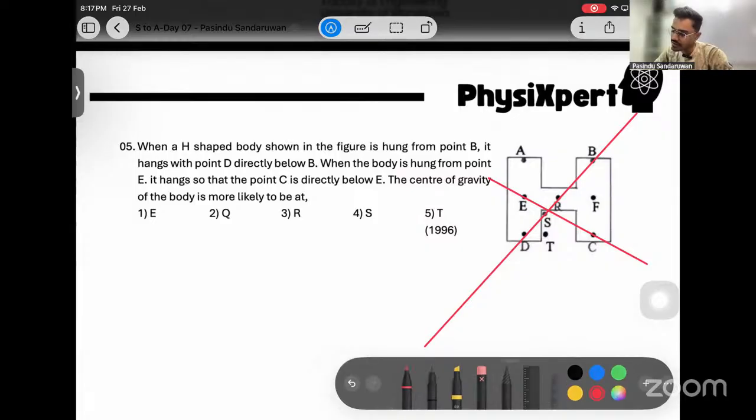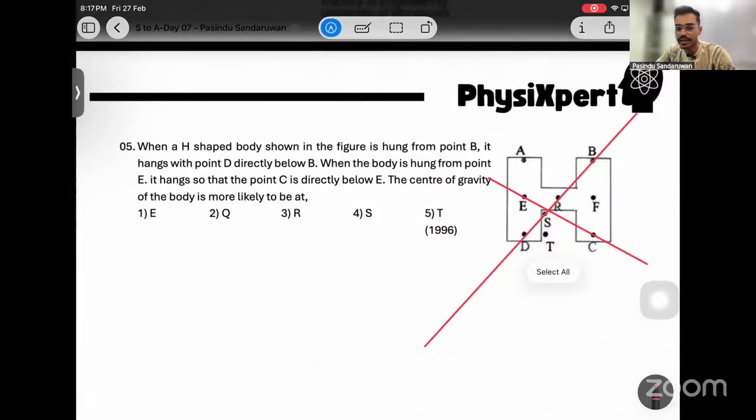Now, the center of gravity is most likely to be at the point where both these lines intersect, right? Because if it is hung from one point, a simple theory, always the hanging point and center of gravity become vertical, right? Then center of gravity should satisfy both of these lines, then it is close to S, right? So it is S.